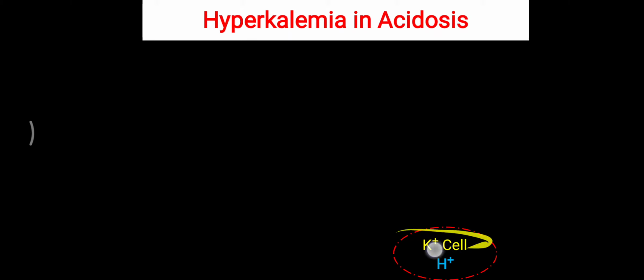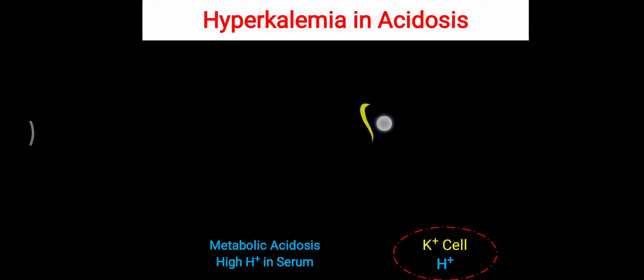Inside the cell both potassium and hydrogen are present, but metabolic acidosis leads to increased hydrogen ion concentration, and that is leading to a decreased pH of around 7.35 or less. In this situation, the increased H plus will go inside the cell to decrease the hydrogen ion concentration in the serum, and that is possible only if the cell excretes potassium. So potassium will come out of the cell, and this leads to an increased potassium level in the serum, creating hyperkalemia.